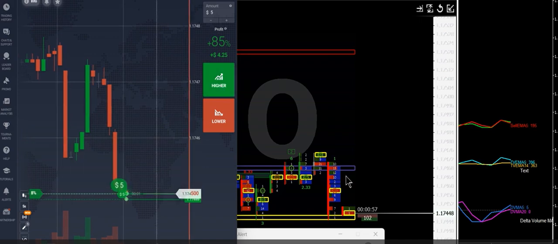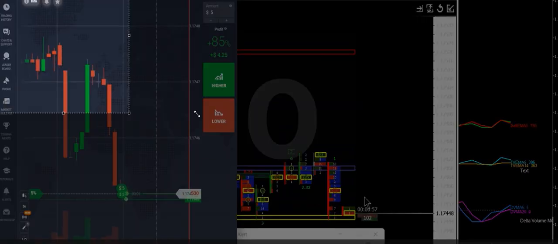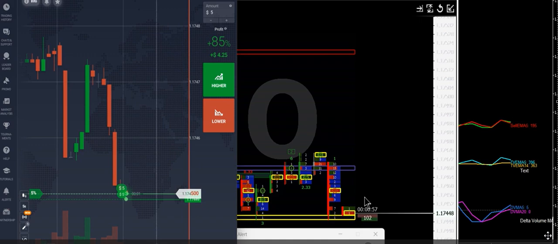Okay, let us see why I have placed this buy trade now. Our first parameter, delta volume, is showing that delta is increasing. Delta increasing means buyers are increasing. Again, here total volume is decreasing. And if total volume is decreasing and delta is increasing, it is directly indicating that buyers are getting very strong here.